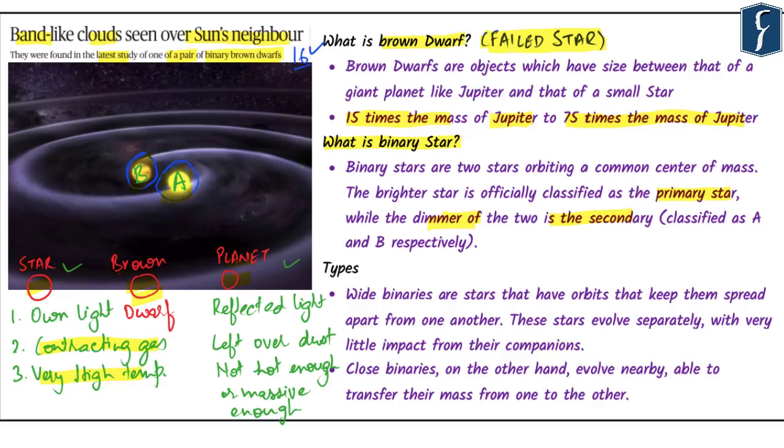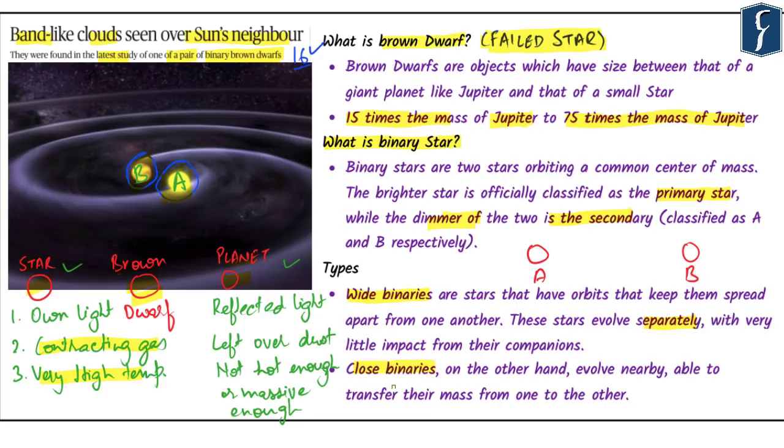Now, binary stars can be classified based on their orbit. The first type is called wide binaries. Wide binaries are stars that have orbits that keep them spread from one another, so there's a gap between them. These stars evolve separately, which is a defining element, with very little impact from their companion. So what we can understand is that with wide binaries, the stars will emerge but they will be very far off, and since they are far off, there would be very little impact on each of the stars A and B.